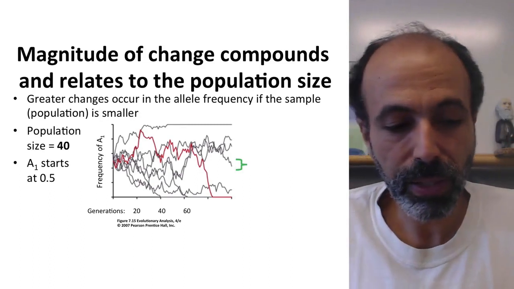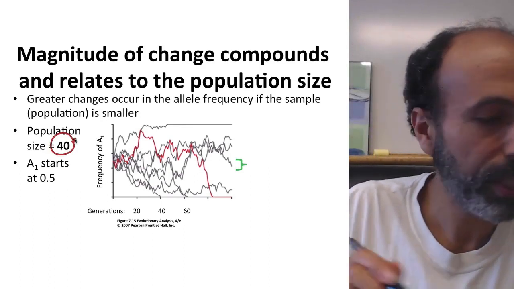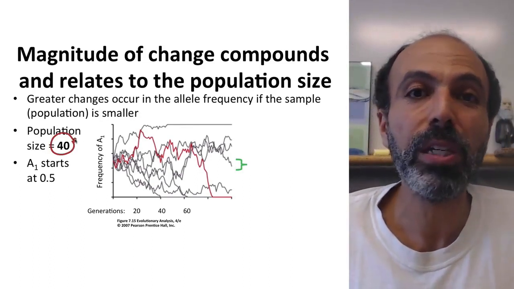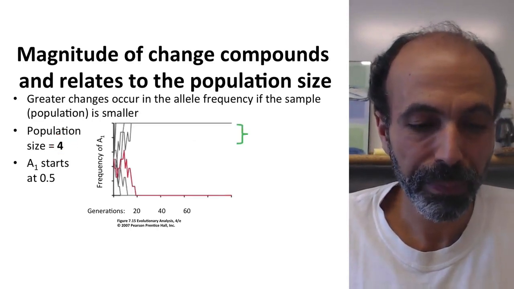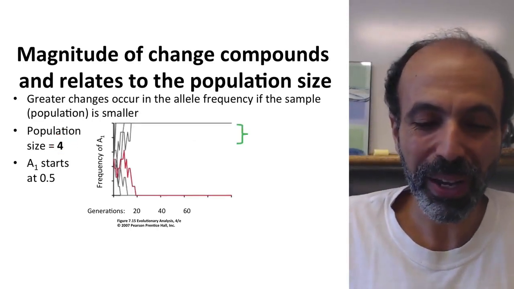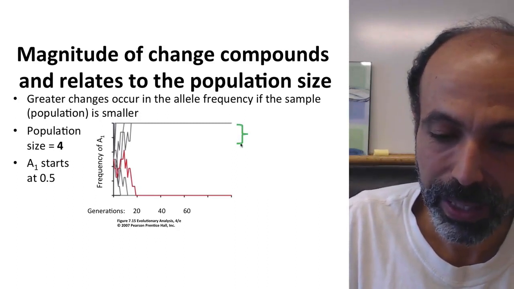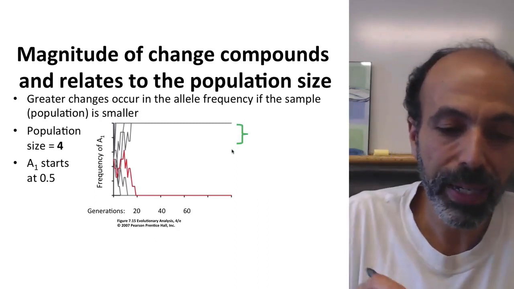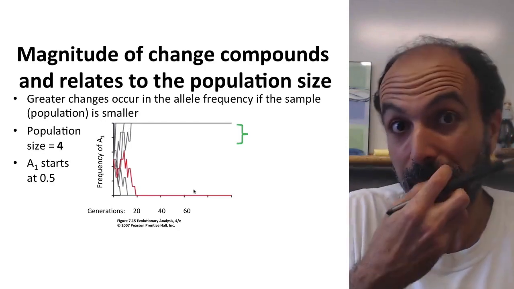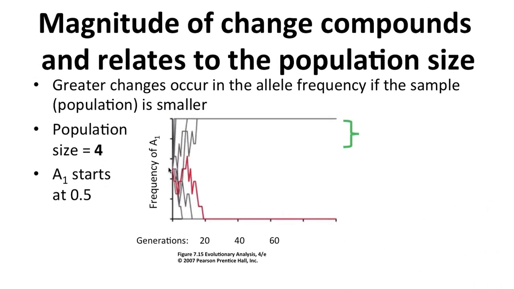Right? Let's do the same thing. This was with population size of 40. Let's look at it in the extreme with population size 4. Wow, all variation is lost. We'll come back to this actually very shortly. But you see, the individual step sizes here are very large. Again, in each of these cases, these are 8 different simulations, each with population size 4 and starting the allele frequency at 0.5.